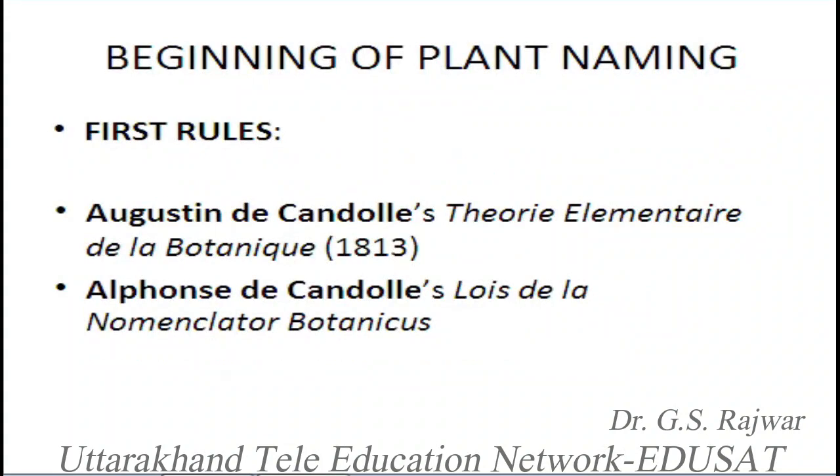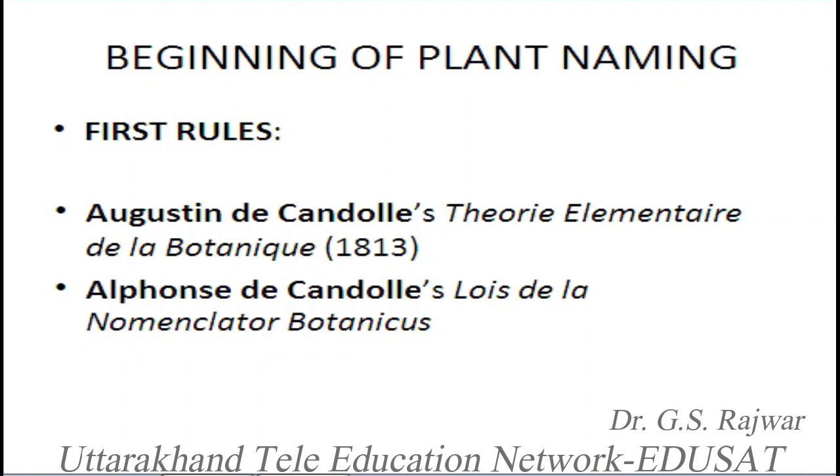Then similarly, what were the first rules? We know Linnaeus gave certain concepts of rules for plant naming in his books, but some well-defined rules were made by two authors. One is Augustin de Candolle. In his book Theorie Elementaire de la Botanique, he proposed certain ideas or fundamentals or rules which were first in the history of plant naming. This was also the beginning of the rules of plant nomenclature after Linnaeus.